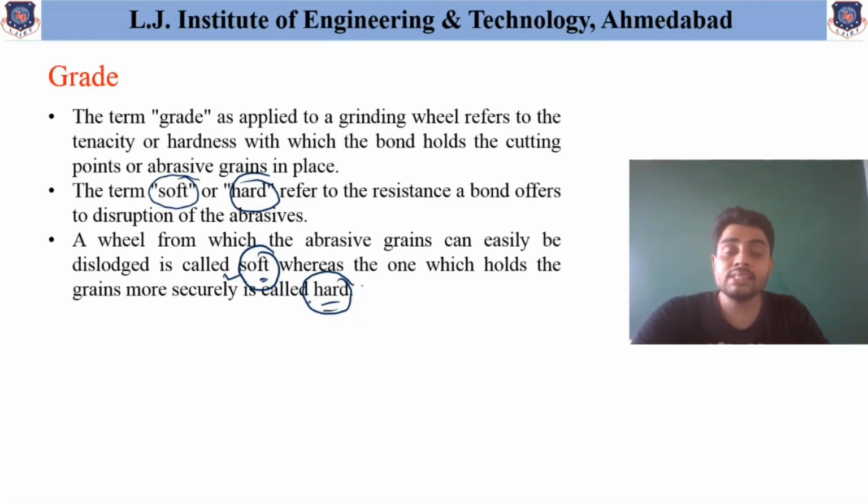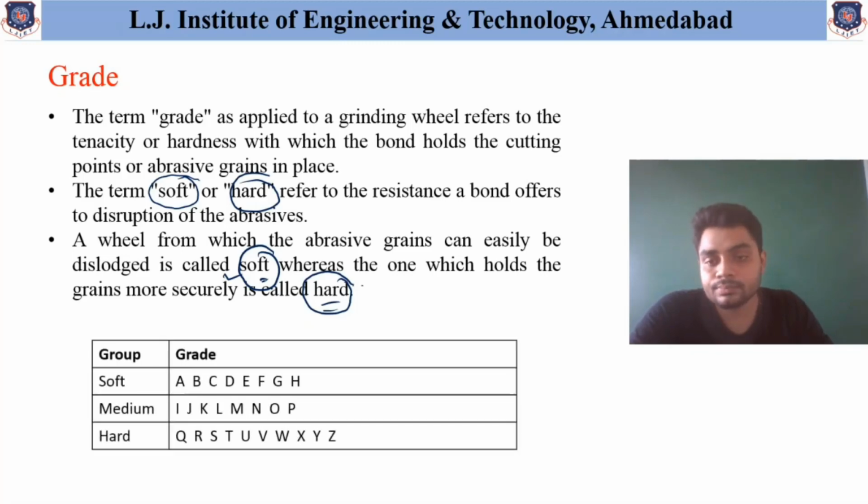So based on the attachment of the abrasive particles with the grinding wheel, we can say whether it is a soft grade wheel or a hard grade wheel. Whether hard or soft depends on the material that we want to finish. Simply summarized, there is often variation in the grade indicated in the range of soft, medium and hard, but in normal cases A to H indicates the soft grade, I to P indicates the medium grade, and Q to Z indicates the hard grade.